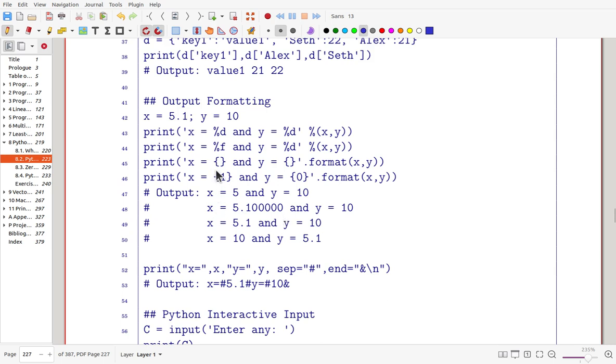For that, rather than giving a specific output format, you may try to use this sign. Then here dot format xy, and the x value will be here, the y value will be here. Okay, so you can get that one. If you change the order, then yes, the output changes.